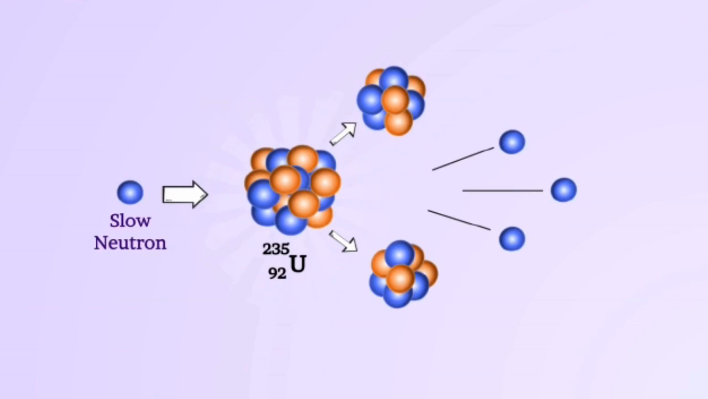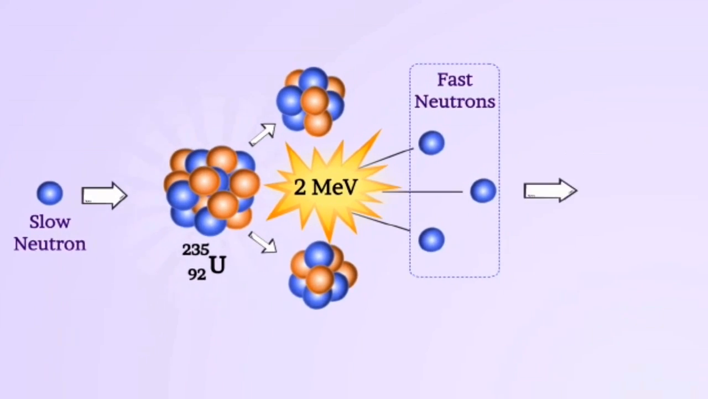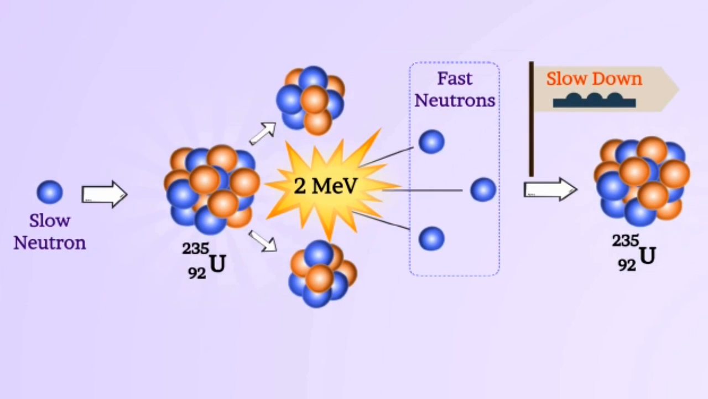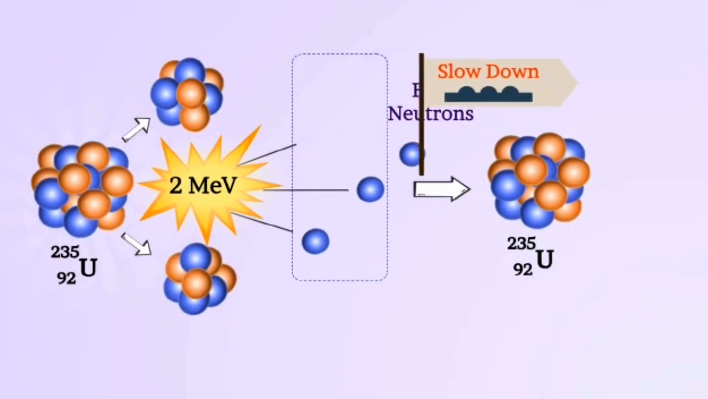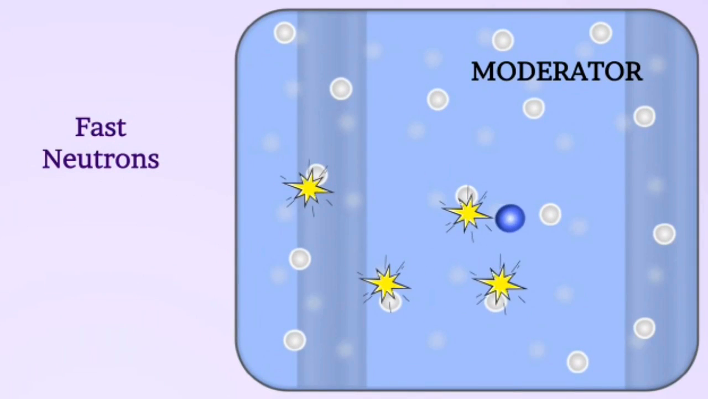The average energy of a neutron produced in fission of uranium-235 is 2 megaelectron-volt. That means these are fast neutrons and therefore have less tendency to cause fission. In order to facilitate fission reaction, there is need to slow them down. The job is done by moderator by transferring the energy with elastic collision to lighter nuclei.